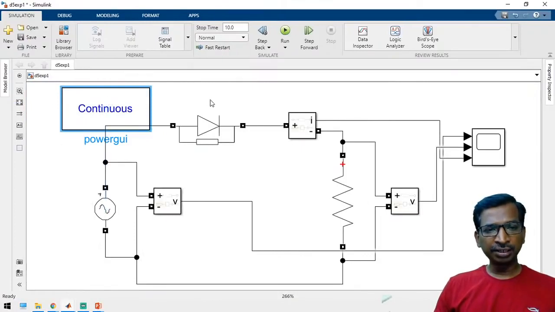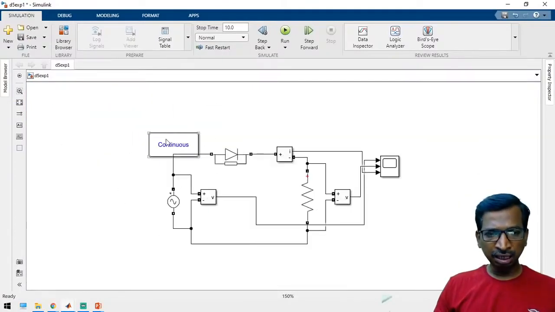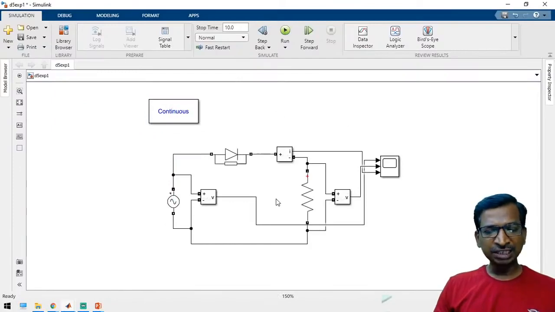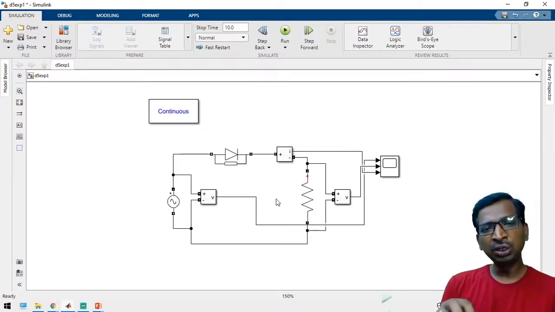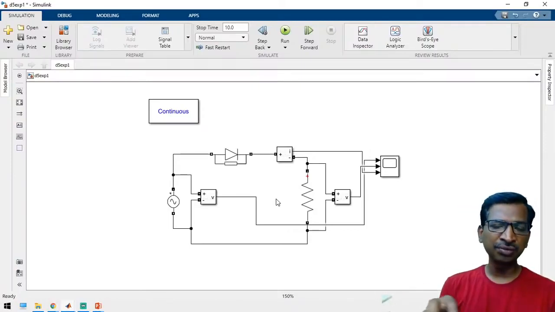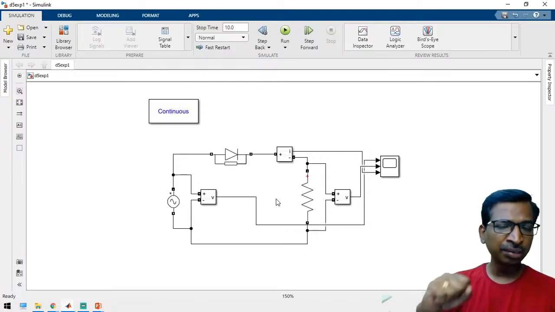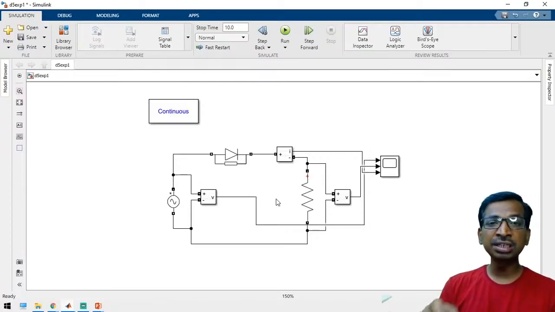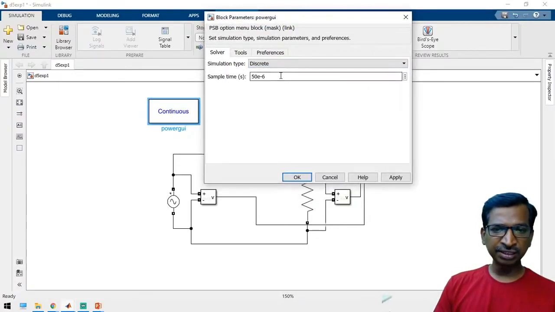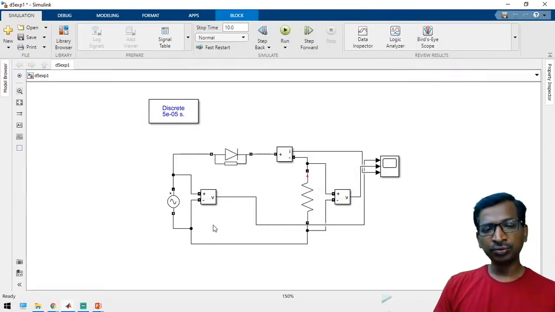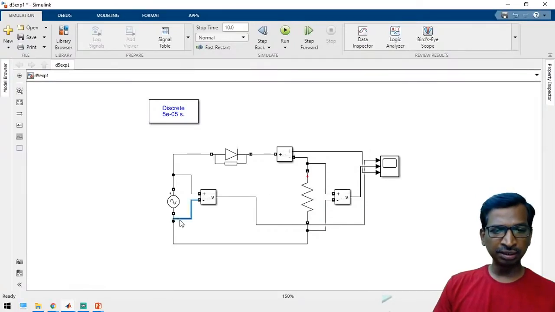In the powergui block there are a lot of settings, so we can explore them one by one. Keep engaged with the forthcoming sessions also. We will use some time for continuous and some time for discrete blocks, but generally for power electronic applications we will use a discrete block to get an accurate result. If there is a physical component, then we can use a continuous signal. Otherwise we can use discrete. Since we are going to use a power electronic circuit, we need a more accurate sample type, so we are going to use the discrete block.